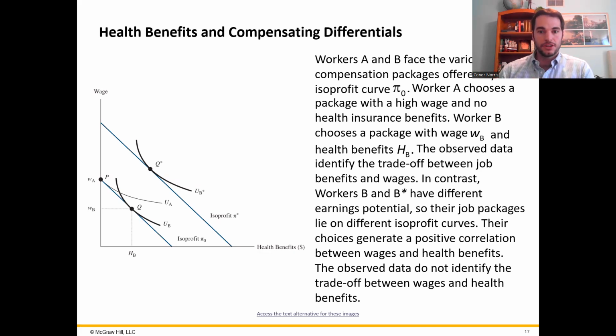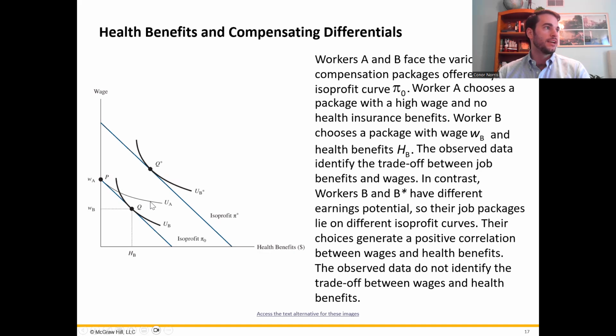The workers' indifference curves for wages and health insurance are downward sloping and convex. So worker A does not value the health insurance as much, so it's a lot more shallow here. They would be willing to take large reductions in their coverage in order to get a small gain in their wages.